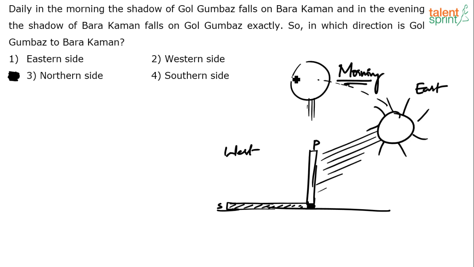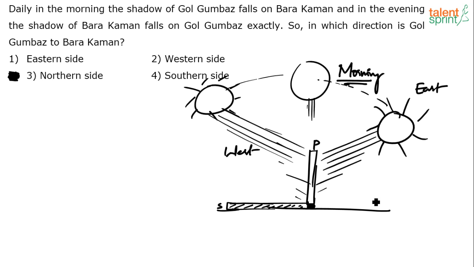And towards the evening, when the sun is setting down, when it comes in the west direction, what happens? Then the rays will hit the pillar. The pillar is not moving. The pillar stands there, right? The pillar is here, but the shadow comes on this side. So this is like the morning shadow, and this is the evening shadow. You understand? I hope all of you have understood the concept.